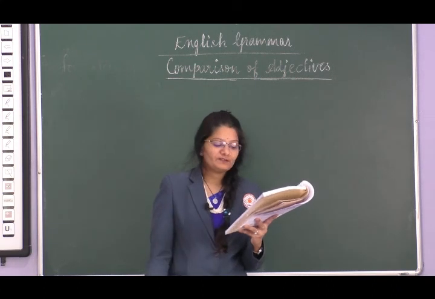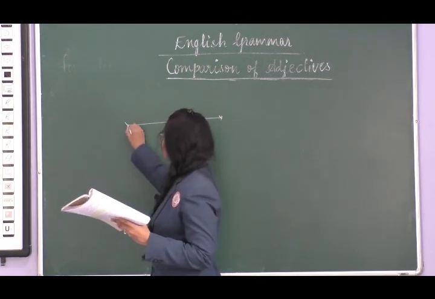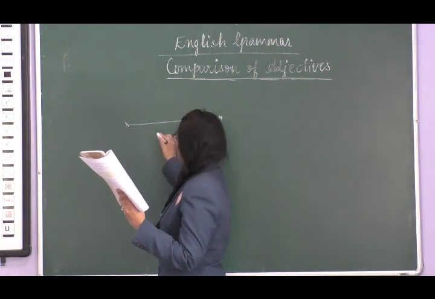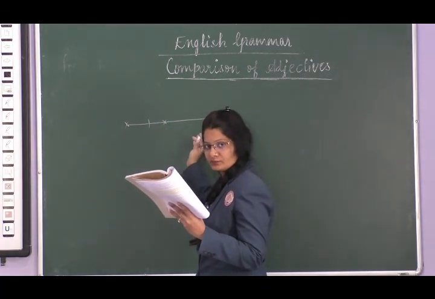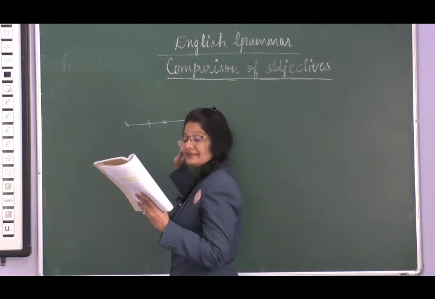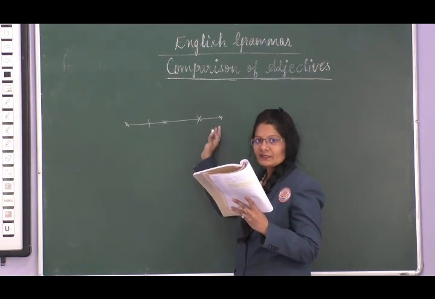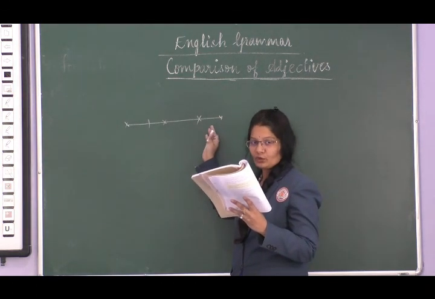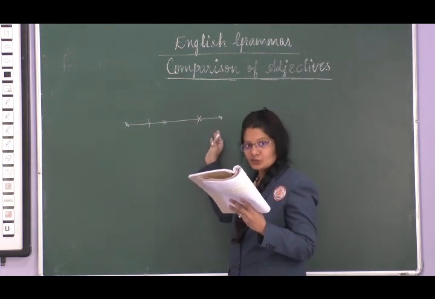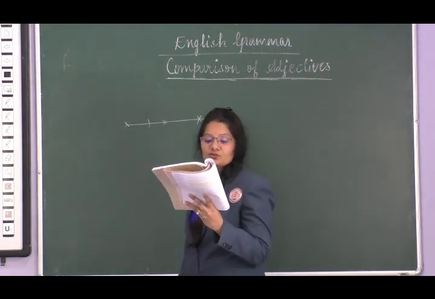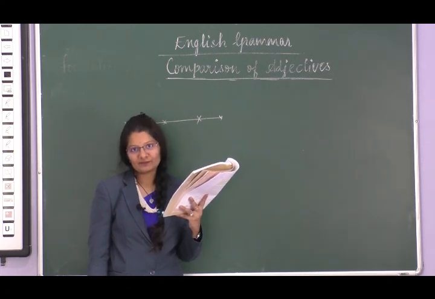So here, if you see, on the timeline, later means that I want to be doing a task in the future or sometime later, and latest means something which is just very newly formed, for example, the latest movie, the latest newspaper. So they refer to the time. However, latter and last refer to position, right?